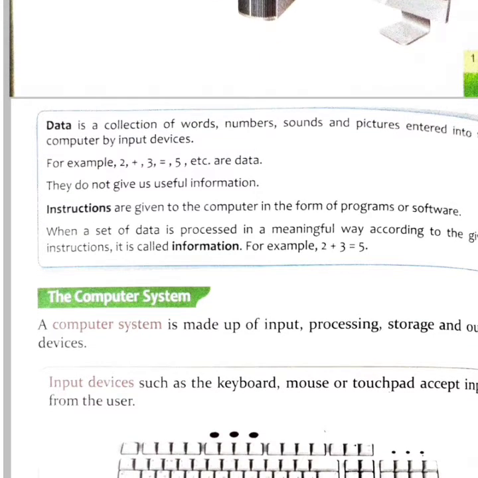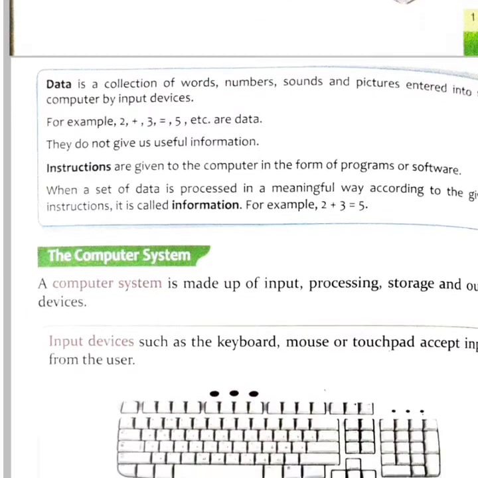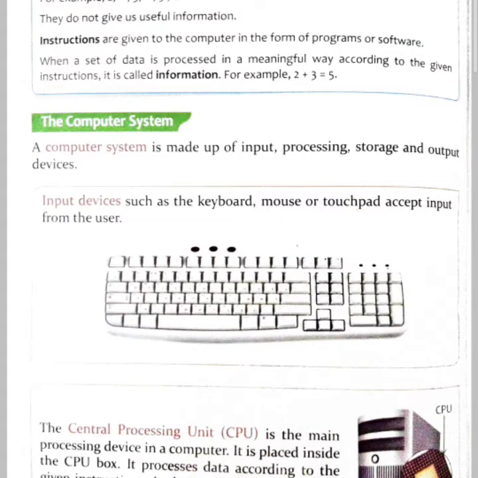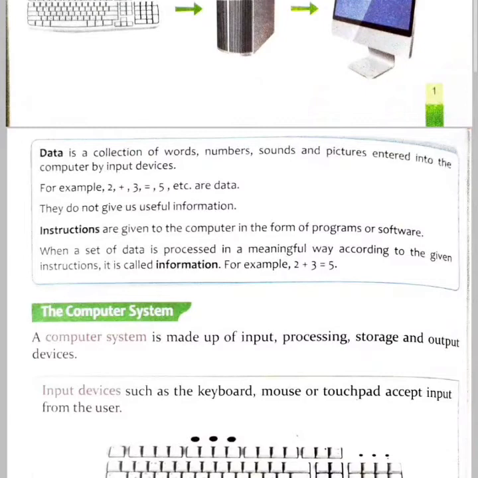Instructions are given to the computer in the form of programs or software. When a set of data is processed in a meaningful way according to the given instructions, it is called information. For example, 2 plus 3 gives 5.